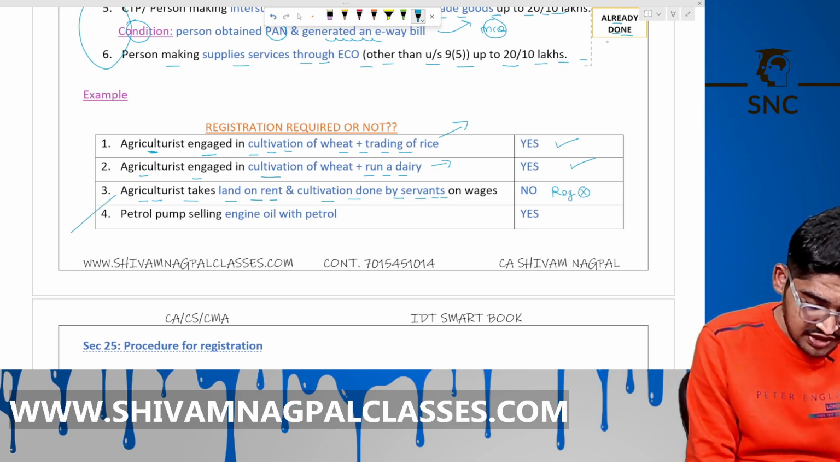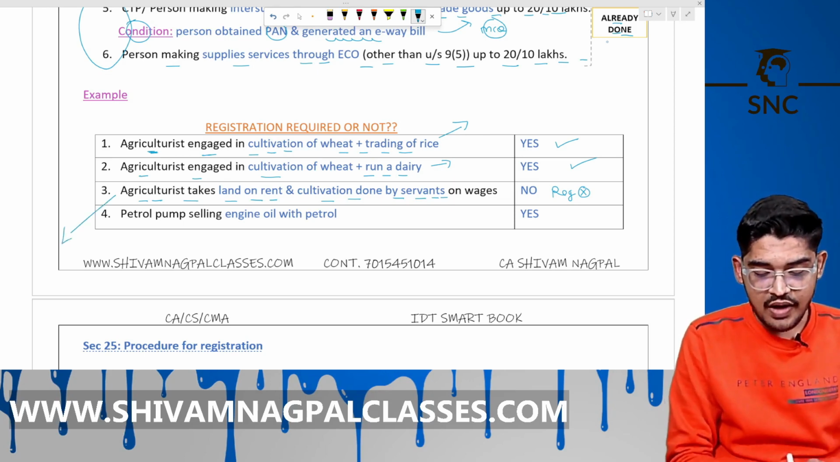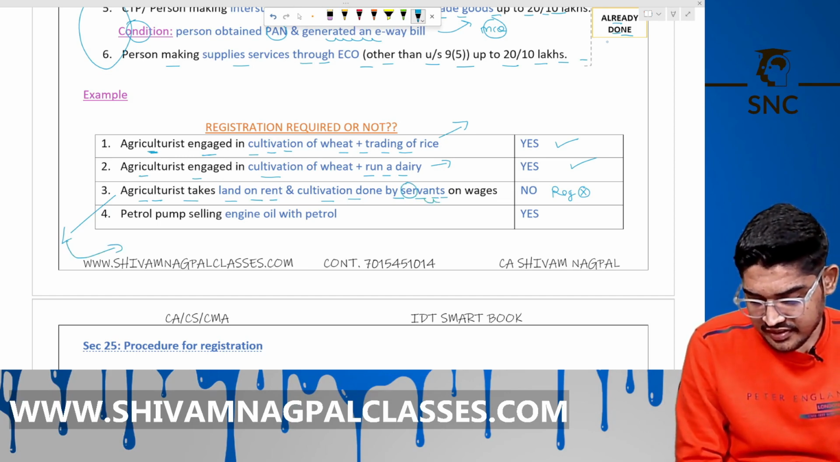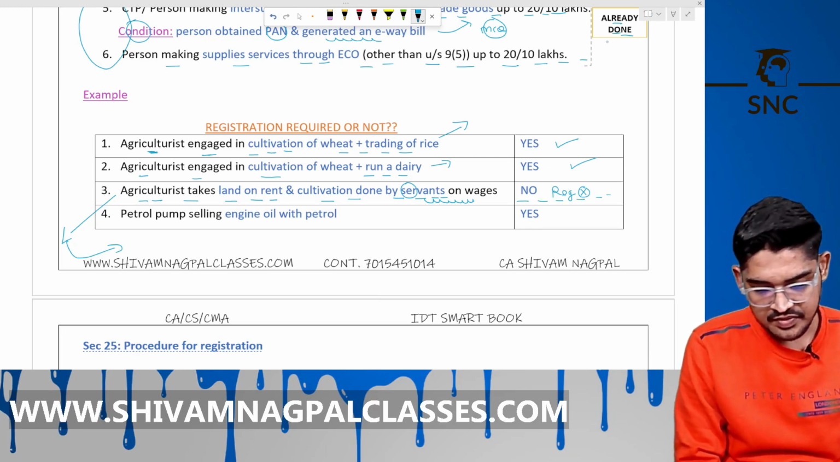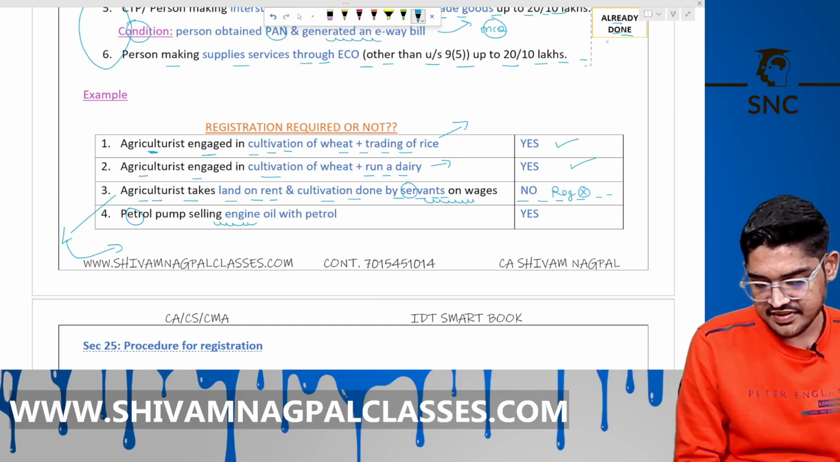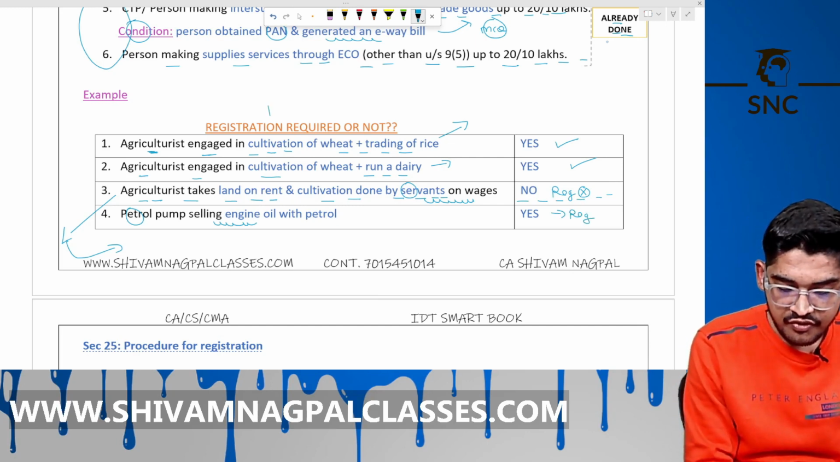That agriculture work, either you are doing yourself, your family, or you have your servants, doesn't matter. You need not register for this purpose. Petrol pump selling the engine oils with petrol, then yes, registration is required. In this example, we are assuming your threshold is crores.